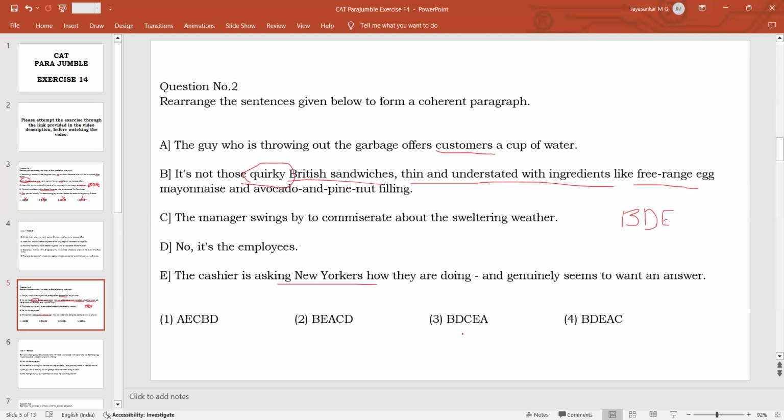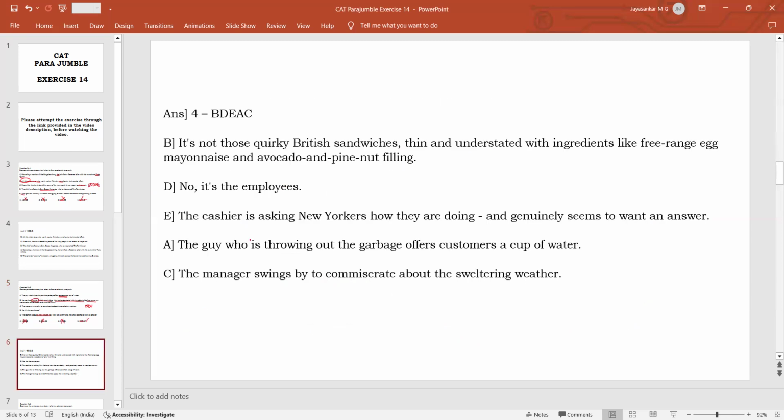But BDE, where is it given? It is there only in one sequence. So you can remove this one, remove this one, remove this one. So BDE, then AC. Since CA is not there, we don't have to break our heads regarding whether to choose between BDECA or BDEAC. We have only one option, BDEAC. So BDEAC will be the answer.